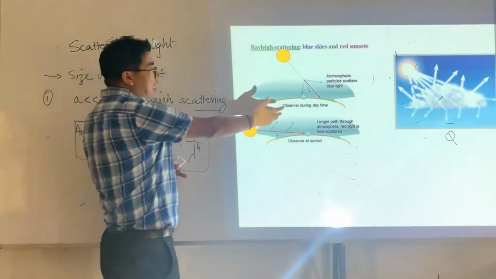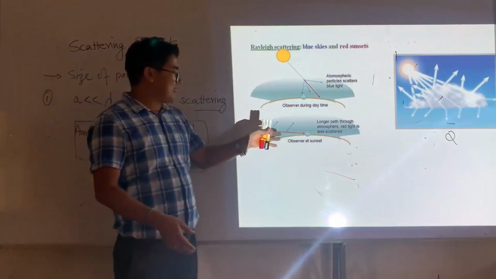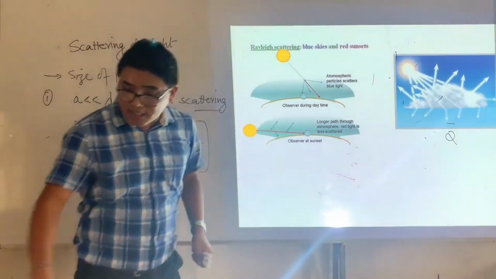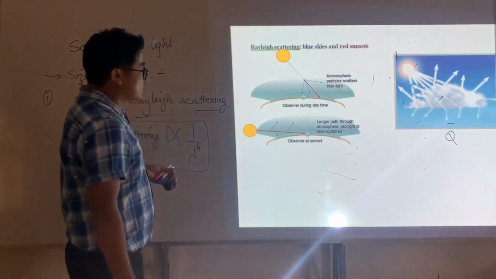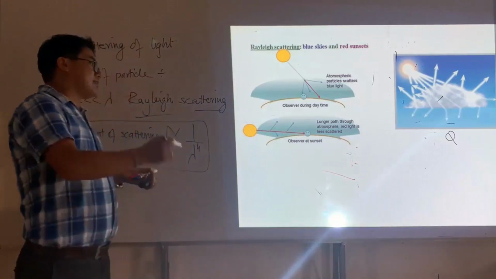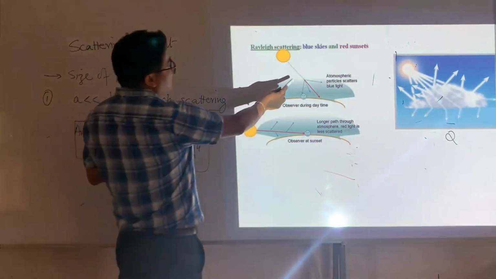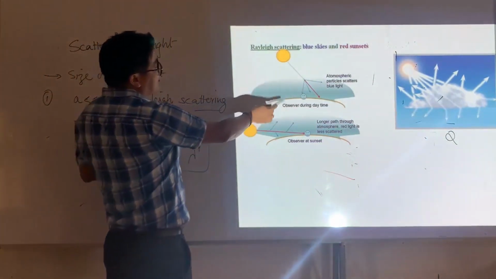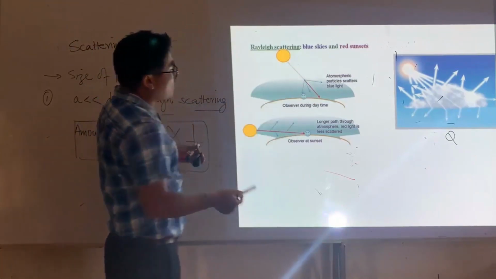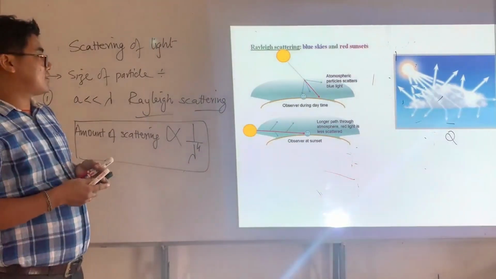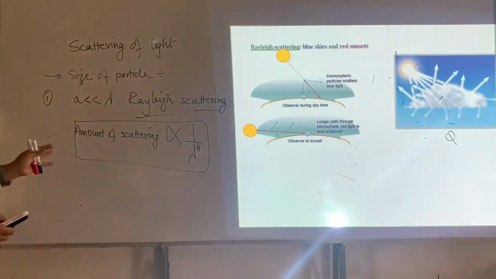So the blue colors and all the shorter wavelengths are already scattered, and it is the red which could enter into our eye. So therefore, the sun appears reddish. And here, since you could see more blue colors entering into your eye, you see a bluish color. So this is all because of Rayleigh scattering.